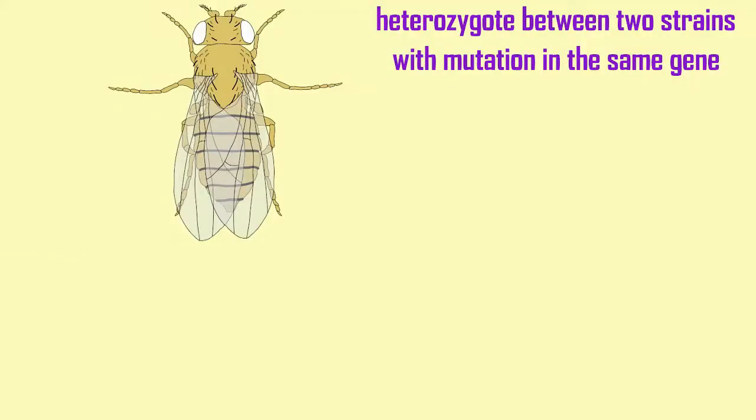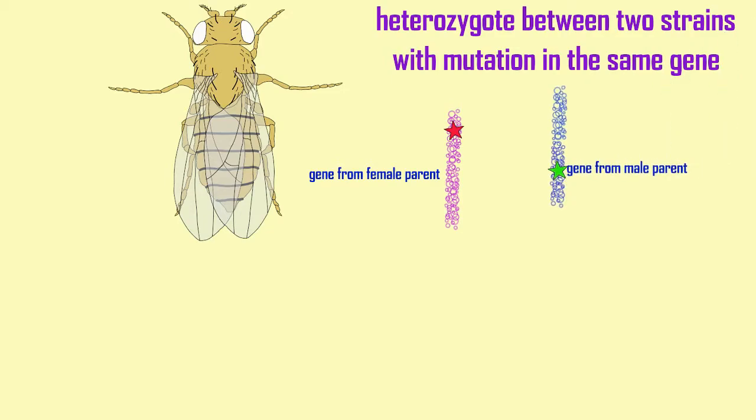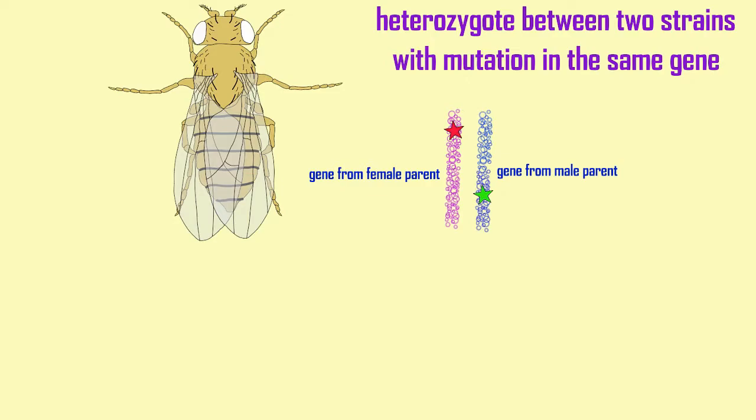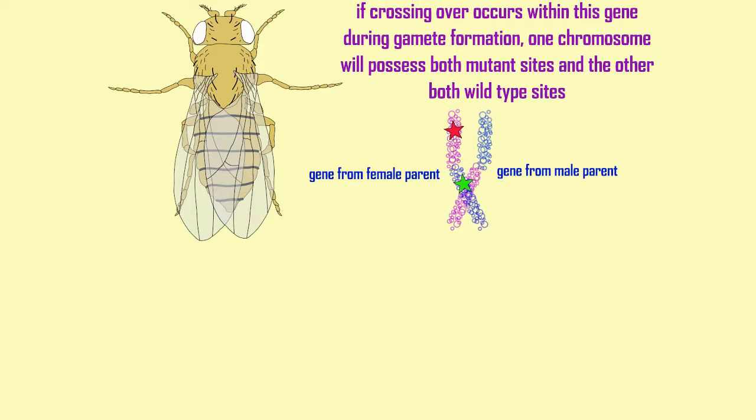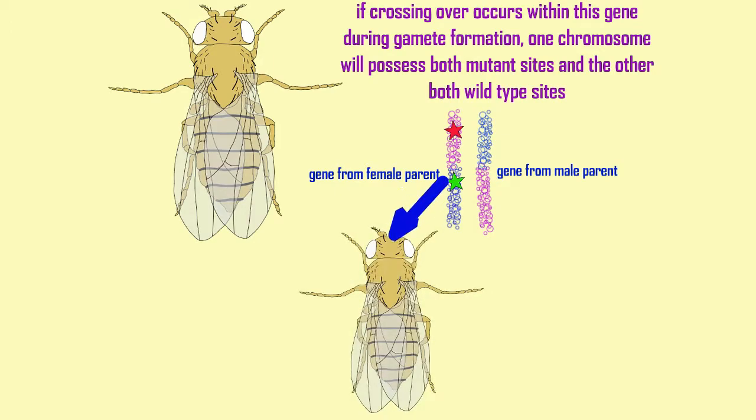So consider this white-eyed fly. Let's say it's a heterozygote between strains 2 and 3, which were shown to be in the same gene. But let's imagine that the mutation causing the white eyes from the female parent is at the beginning of the gene, while the mutation from the strain of the male parent is towards the end of the gene in the second half. When the female makes gametes, and I'm saying female because it's sex-linked, but this would then be true of autosomal genes in either parent.